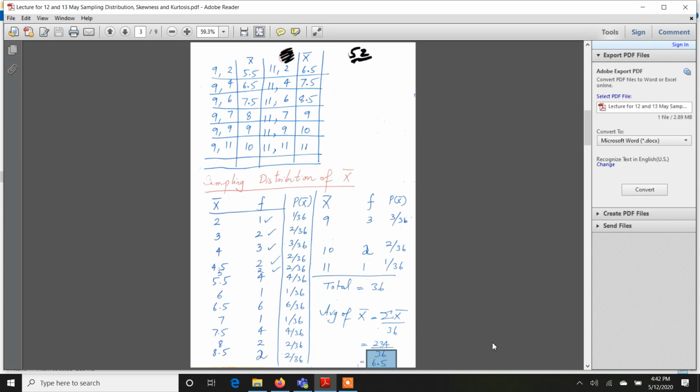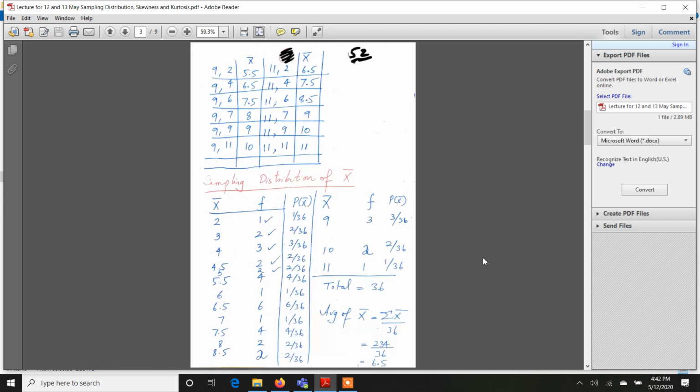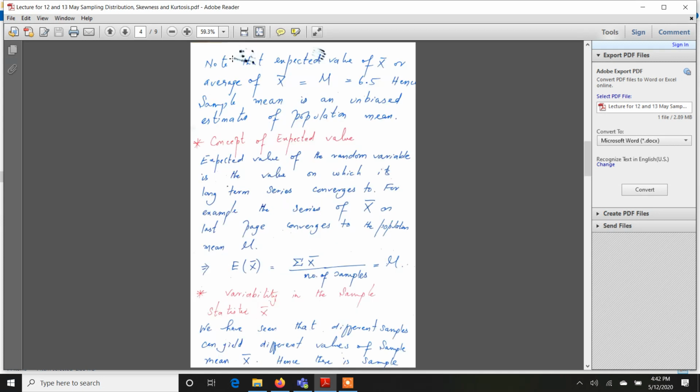Now how come this verifies that this is an unbiased estimator? If you refer back to the population average mu, you can see that the population average is 6.5. And average of X bar across all possible random samples is also 6.5. So this is what is written in technical terminology: the expected value of X bar, or average of X bar.